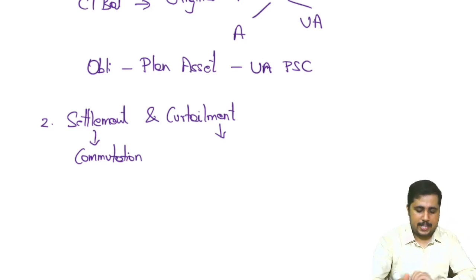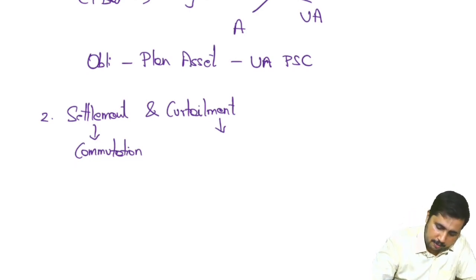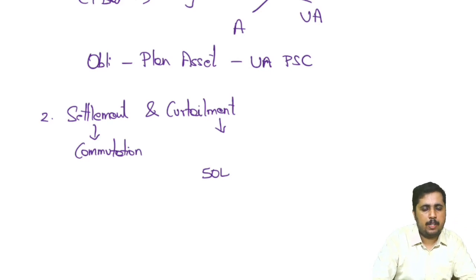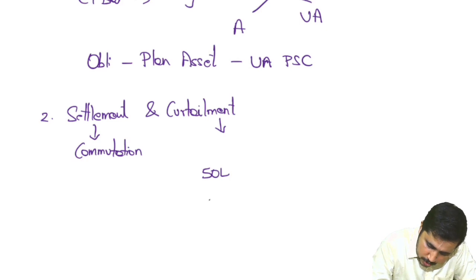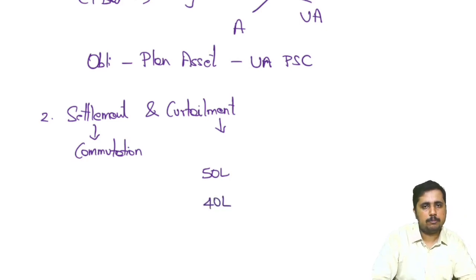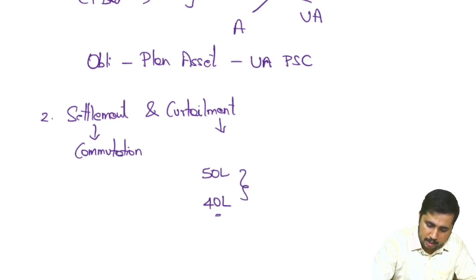For example, initially we had an obligation of 50 lakh. Because we entered into curtailment, the obligation will be reduced to 40 lakh. Say 50 lakh will be paid after 5 years, but you told your employees that if you don't want to wait for 5 years and want to avail it today itself, I can pay you, but I will pay only 40 lakh because you want to save some money now. Let's assume employees agreed. So automatically the liability got reduced by 10 lakh.